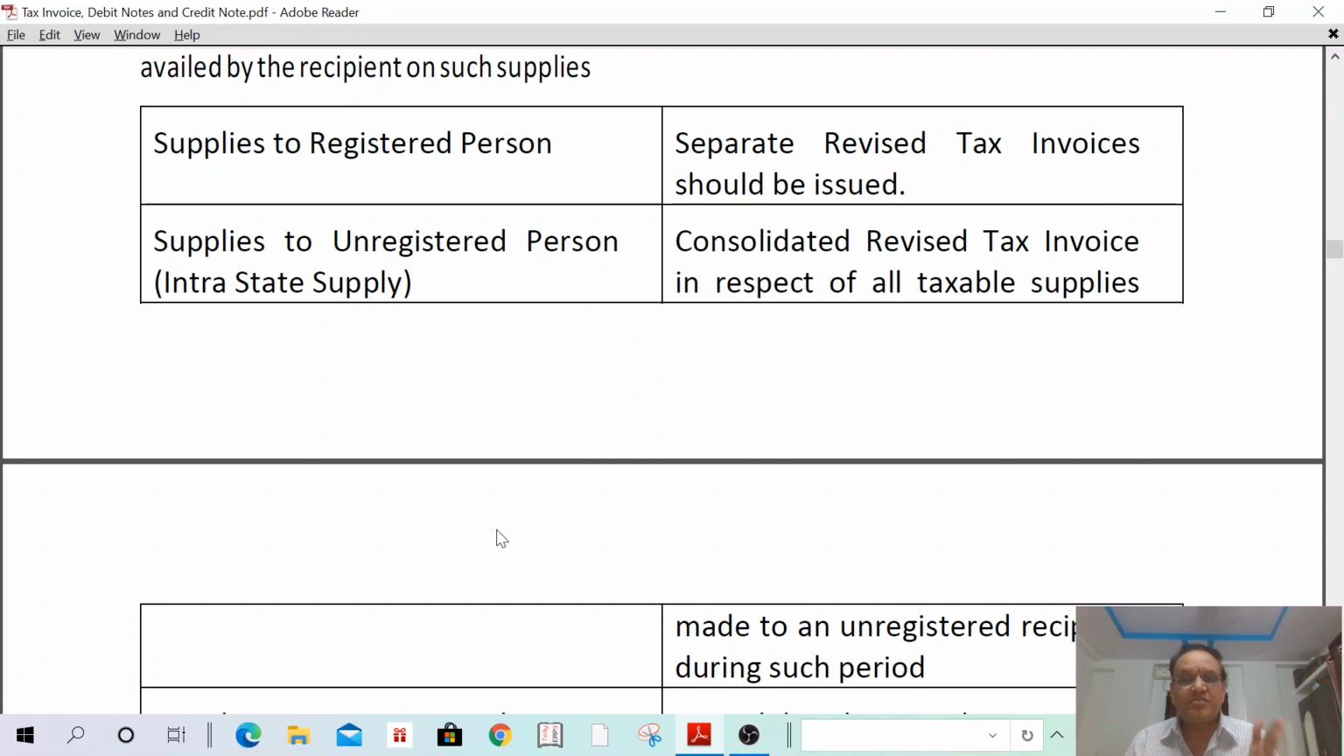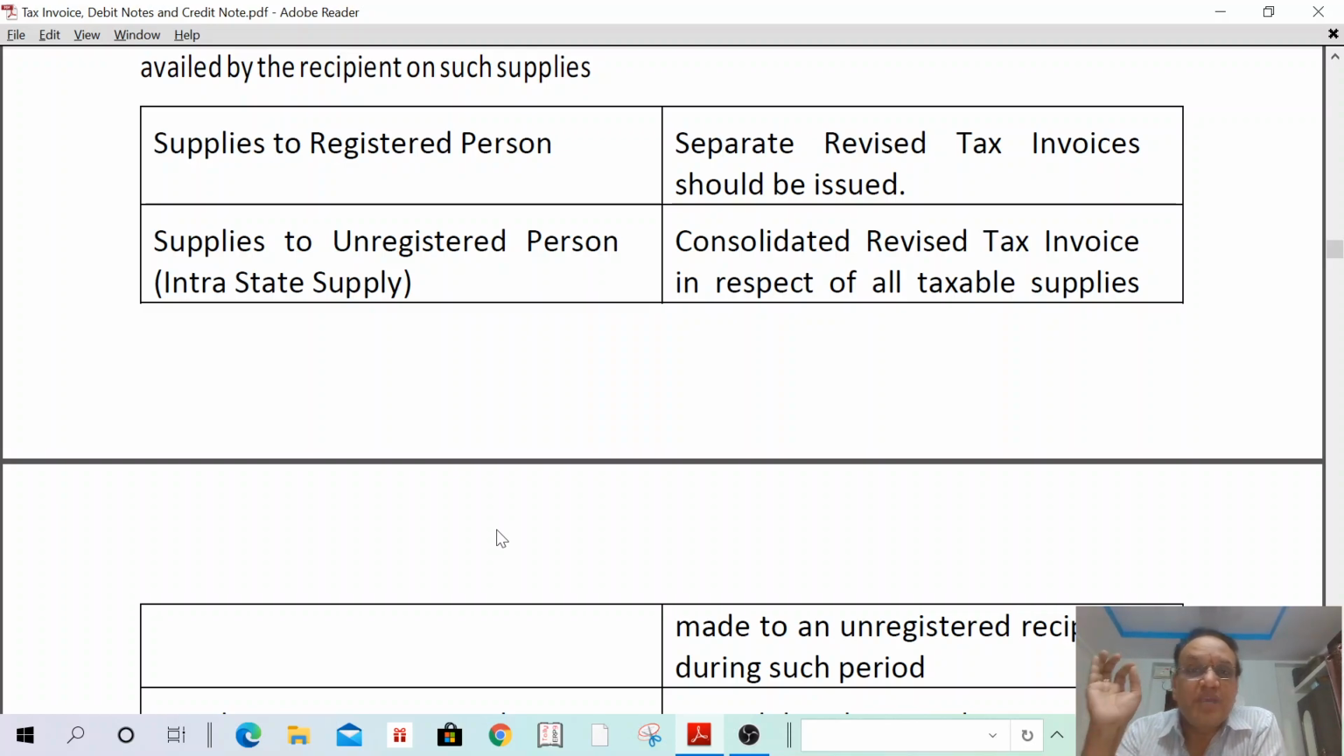If the supplies are made to an unregistered person and it is an interstate supply, and the value of supplies is 10 lakhs, with 3 lakhs, 3 lakhs and 4 lakhs. For that, if the value exceeds 2.5 lakhs, in the supplies made to an unregistered person and the supplies are made out of the state, in such a case, if the value exceeds 2.5 lakhs, a separate revised tax invoice shall be issued. I can revise these 3 points.